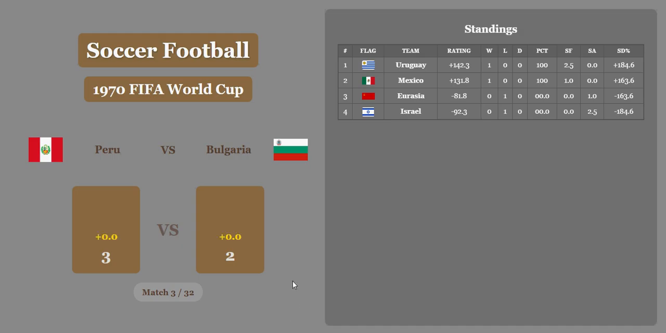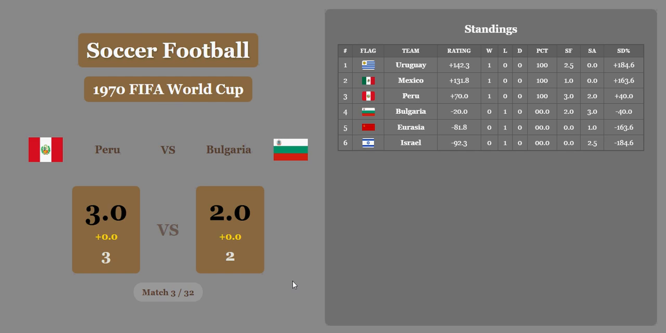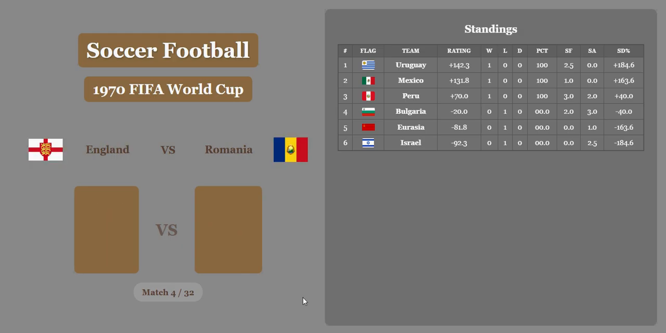There's no significant economic difference. Remember, economic difference includes both wealth amount and population amount. Next match, England versus Romania. England wins 1-0.